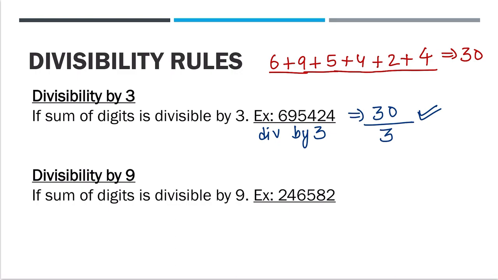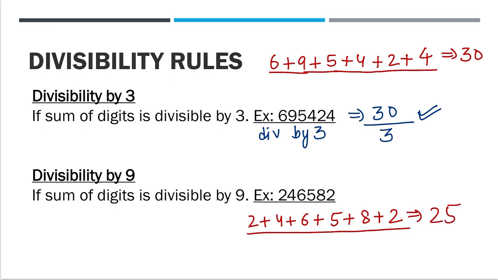The same rule applies for 9. Do the sum of digits: 2 plus 4 plus 6 plus 5 plus 8 plus 2. Now tell me, what is the sum? 2 plus 4 is 6, plus 4 is 10, plus 2 is 12, plus 8 is 18 (sic), 18 plus 2 is 20, 20 plus 5 is 25. So this is coming out to be 25. Now tell me, is 25 divisible by 9? No. Then we'll say this number is also not divisible by 9. I hope this is clear.